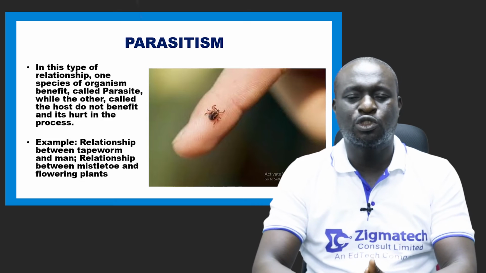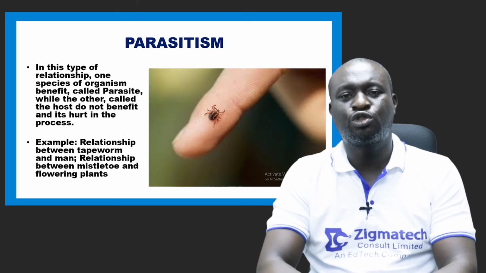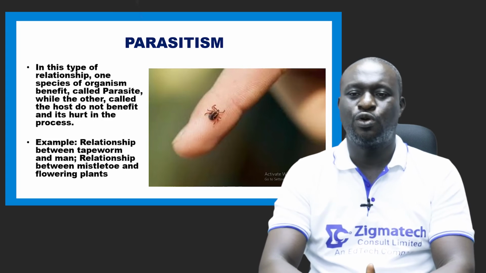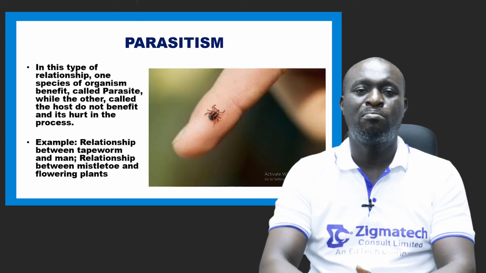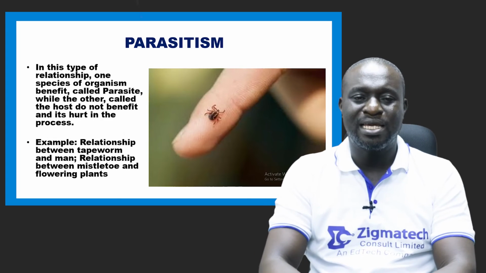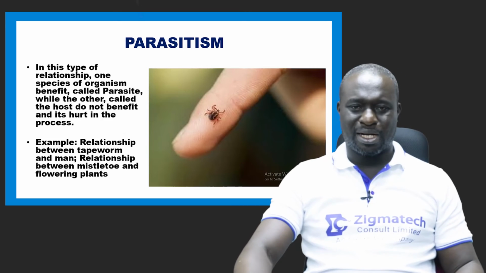The same thing, we also have the mistletoe and flowering plants. Please note, mistletoe is a plant, but it is a parasitic plant. So in this relationship, mistletoe is the parasite, while the flowering plant is the host. So this is what we call parasitism.